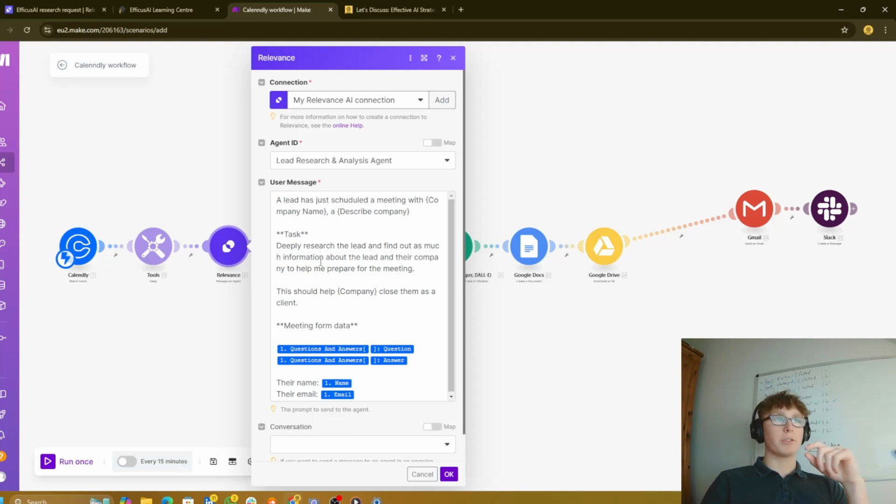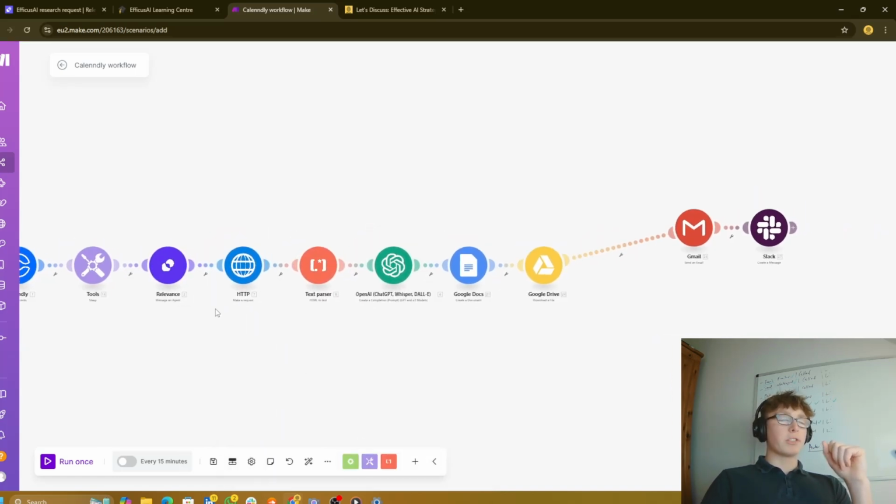Deeply research the lead and find out as much information about the lead and their company to help me prepare for a meeting. This should help company, that's your company name that you're going to want to fill in there, close them as a client, and then their name, their email, and then the questions and answers. Okay, so that's going to basically give us loads and loads of information about the lead, which is great. Okay, but now we need to give AI some information about your company.